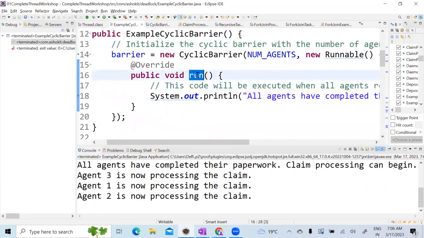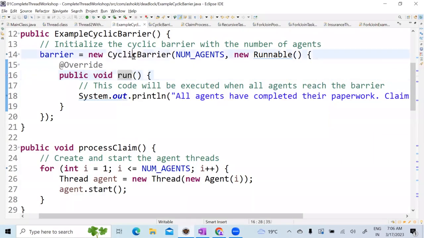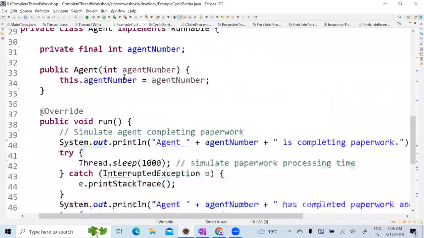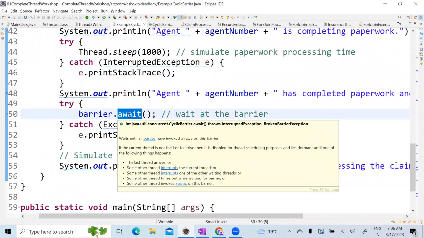Generally, whenever I call the start method, the run method will be triggered. Now in the cyclic barrier, the constructor is taking a runnable interface. Then the question is, who will trigger this run method? This run method will be triggered by the await method when all the threads have reached a common point. So this is happening in the entire single thread processing. Ganesh, hope your question is resolved.